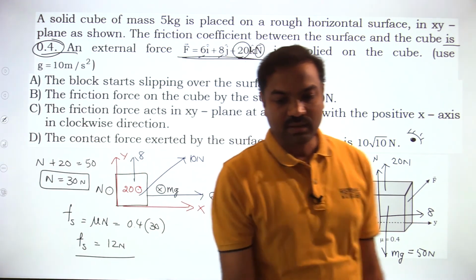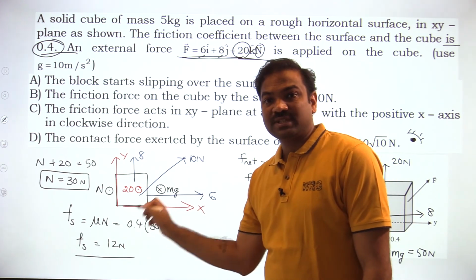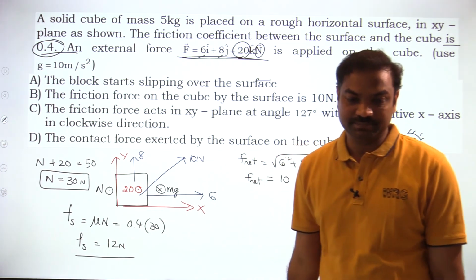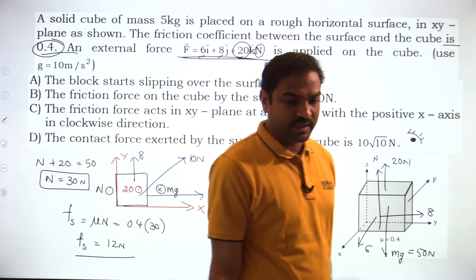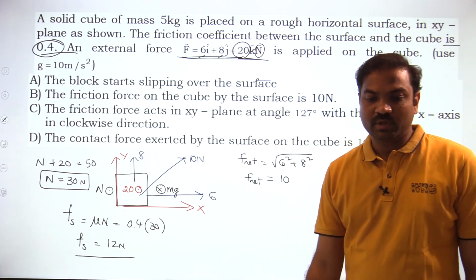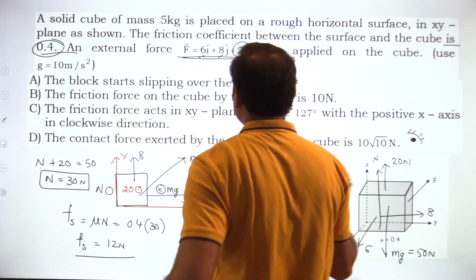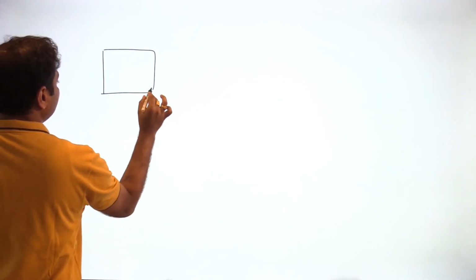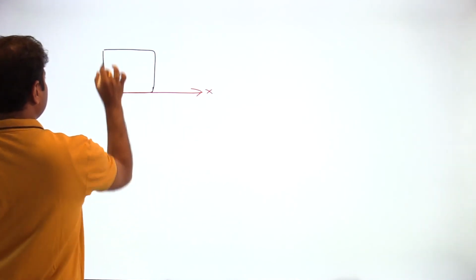Now the maximum value of static friction is 12 Newton. But what is the applied force? Applied force is only 10 Newton. All of you understanding this? Now tell me, will the block slide or not? Applied force is 10, but maximum static friction is 12 Newton. So the block will be at rest. Block does not slide.